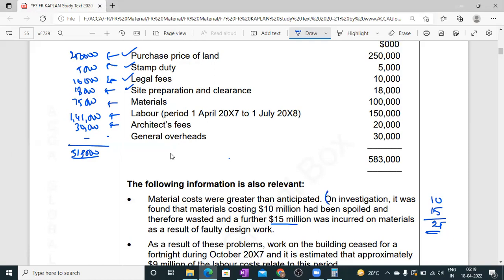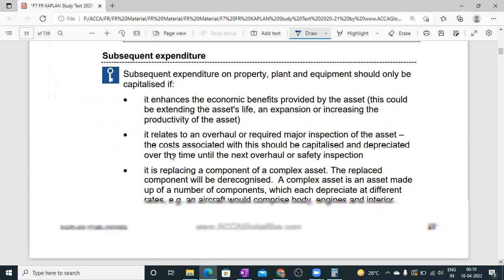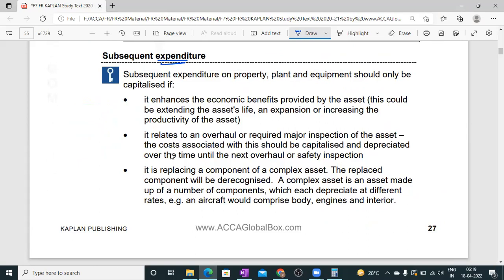So here these amounts are treated as abnormal items. When abnormal spoilage or wastage is created, the amount spent due to that spoilage or wastage is called abnormal items, and that abnormal cost is not included. Okay, this is about initial cost. Then coming to the subsequent expenditure.